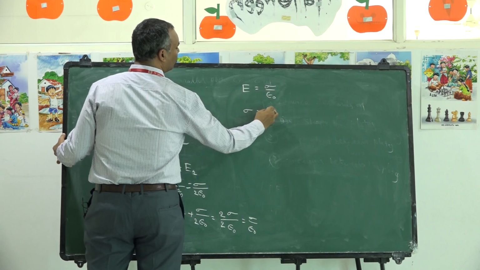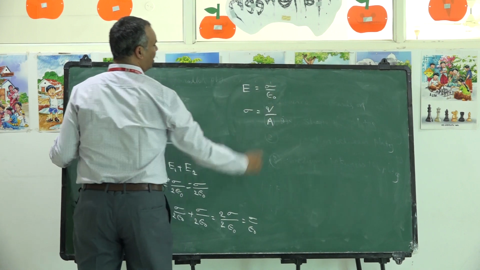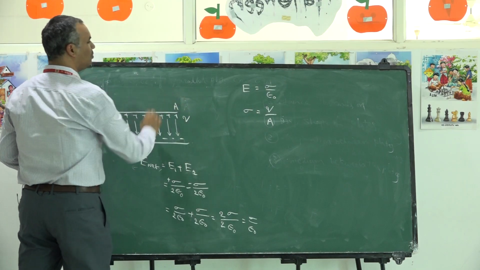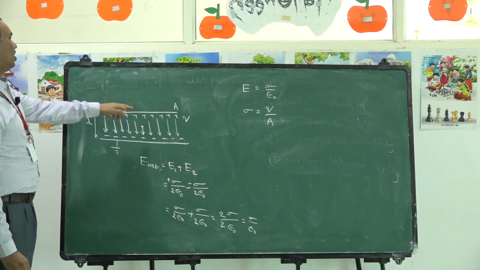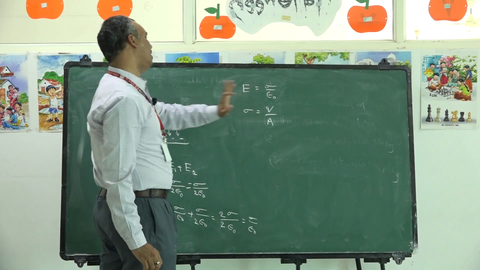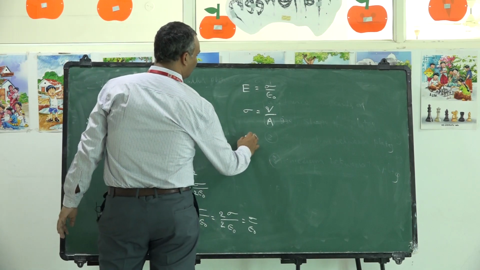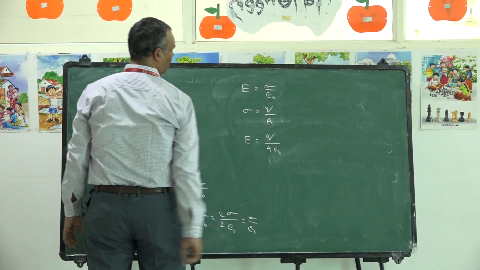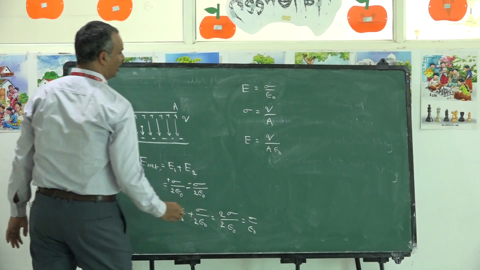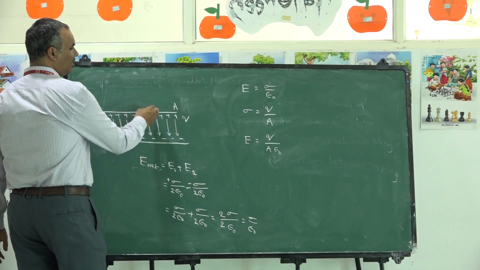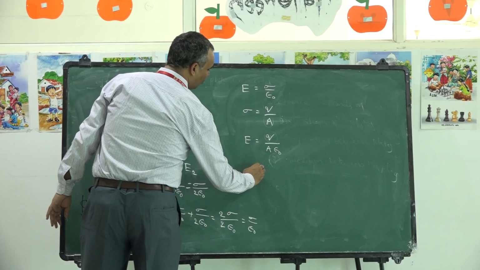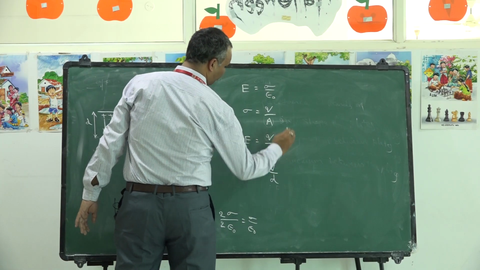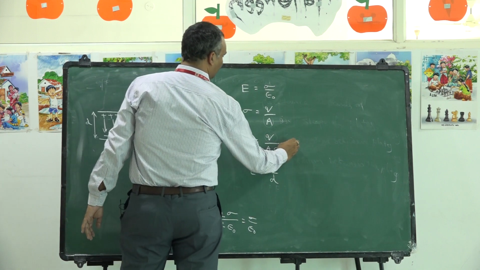You know that sigma is equal to charge residing per unit area. Q is the charge available here, A is the area of each plate. So the surface charge density of this plate is Q by A. Hence E is equal to Q by A epsilon naught. Already you know the relationship between electric field and the potential difference between the plates: E is equal to V by D. So this is equation number 1.